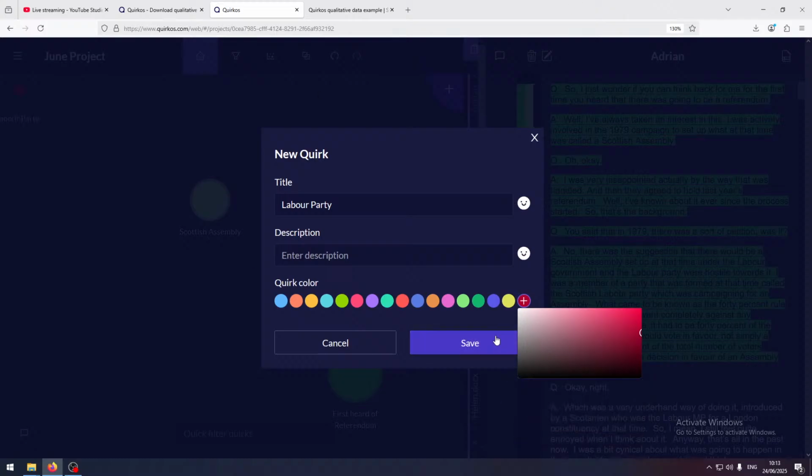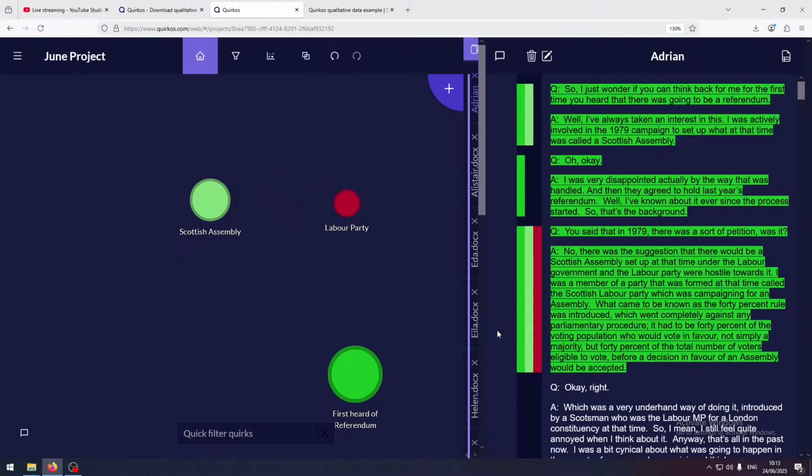So we can select red there, click save, and that's the Labour Party.